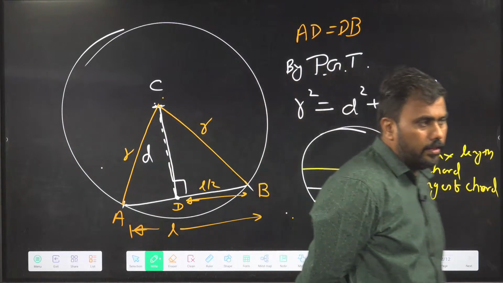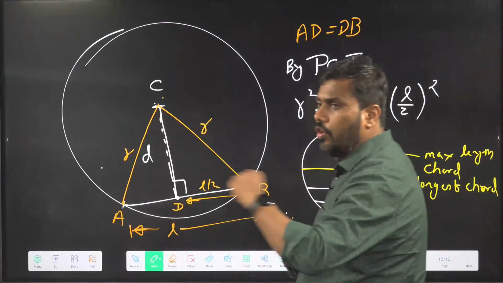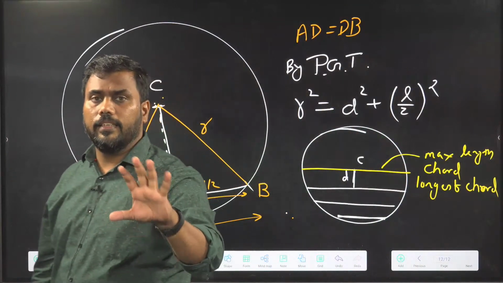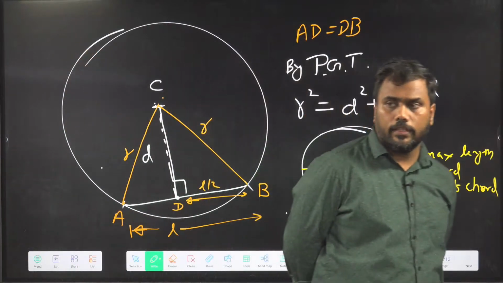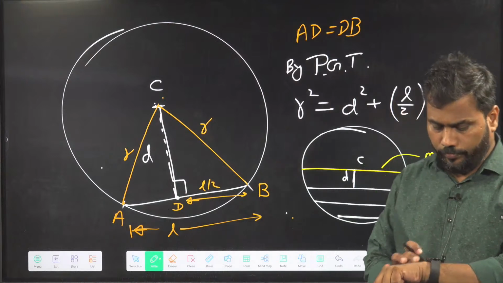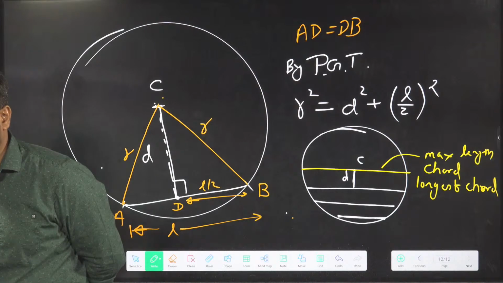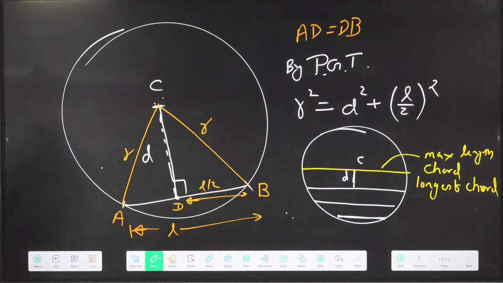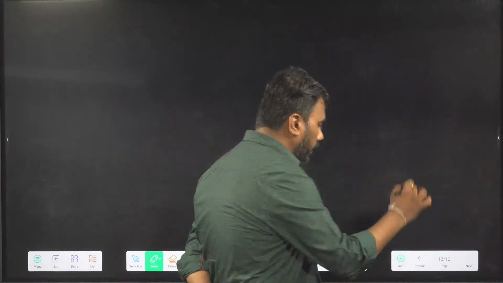Sometimes this statement comes in exams or questions: the length of the longest chord of a circle is this. That means they are giving you the diameter of the circle. The length of the longest chord of a circle is the diameter of the circle. Okay, so I have covered some properties of chords here.